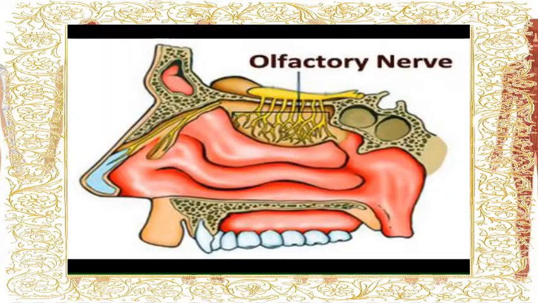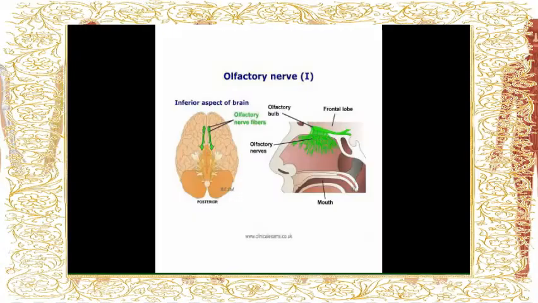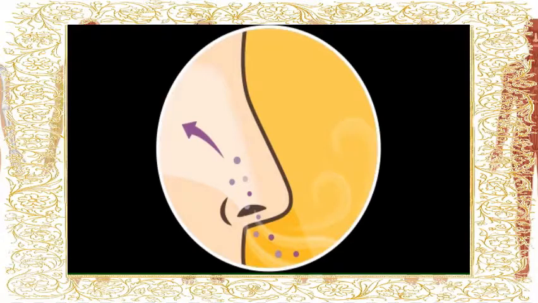The third one is olfactory. Olfactory, or sense of smell, is the sensory system used for smelling. Most mammals and reptiles have a main olfactory system. It gives information to the brain about the chemical composition of objects.